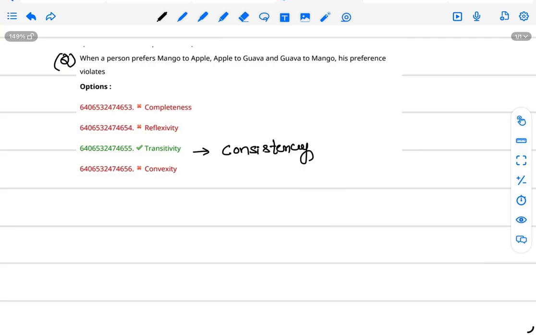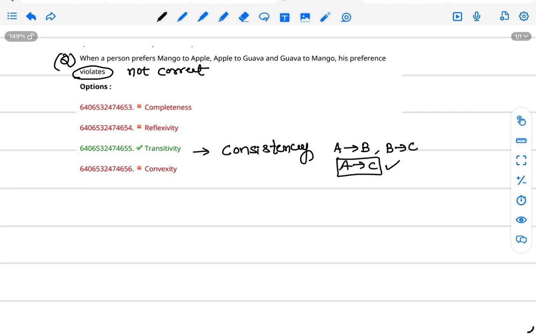So why do these preferences violate? That means not satisfied, not correct. Not correct the transitivity. That is, it violates the transitivity. What is meant by transitivity? For example, just like in relations, when A relates to B and B relates to C, then A relates to C. That is the transitivity relation.